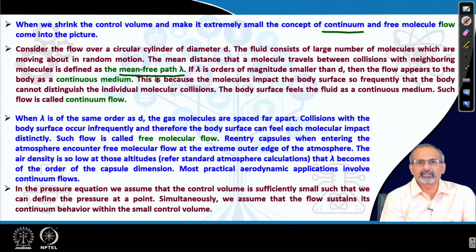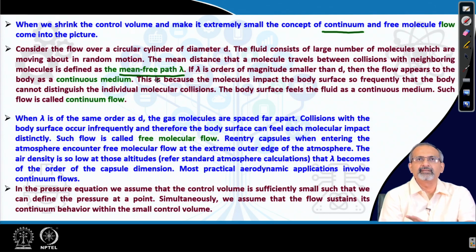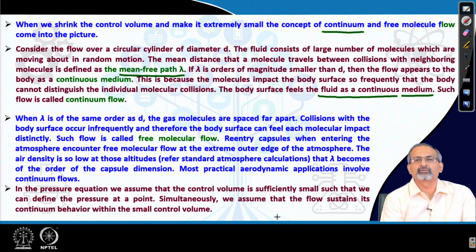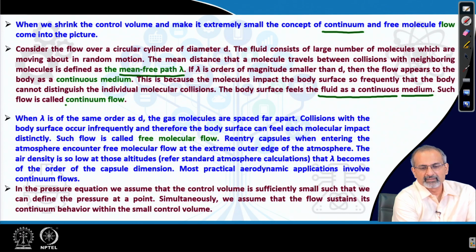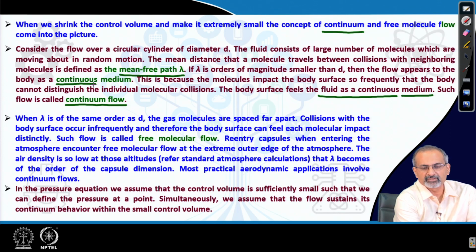So, when we look at the control volume, we might see discrete movement of molecules in it, and therefore, there may be discrete jumps in the pressure when we try to define it at a point. So, we have to keep in mind that when we define that point P1, it at least has such dimensions that the fluid still appears to be a continuous medium, and the molecular collisions are not felt in a discrete manner on the control surface. So, if we are satisfying them, then we have a so-called continuum flow, where the medium appears to be continuous.